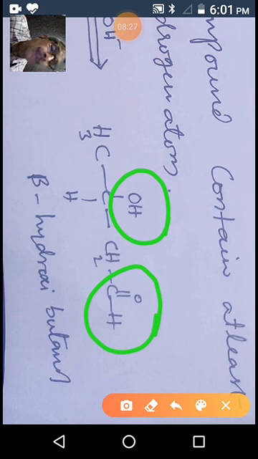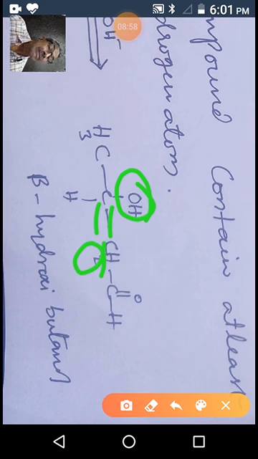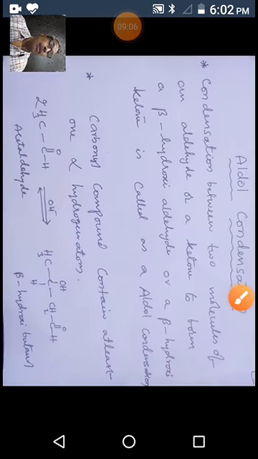This aldol is also unstable and easily undergoes a dehydration reaction. It gives crotonaldehyde, an alpha beta unsaturated carbonyl compound, also called an enone. What happens is that OH and H are lost and a double bond forms. This is called crotonaldehyde, or an alpha beta unsaturated aldehyde. We also call it an enone. So this is an example for what?